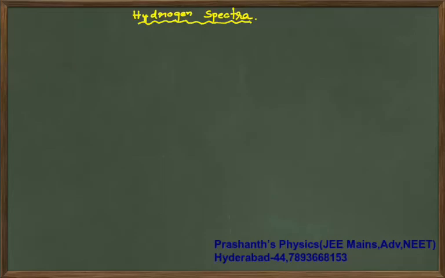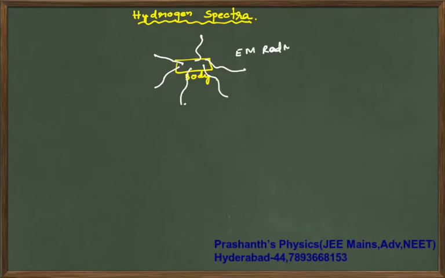Our next topic in Bohr's theory is hydrogen spectra. Whenever you take some body and hit it, it will emit electromagnetic radiation. Because of internal temperature, electromagnetic radiation will be emitted.